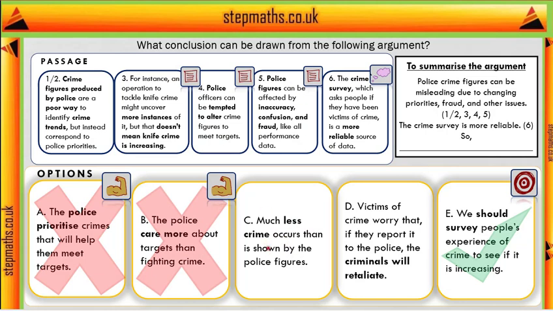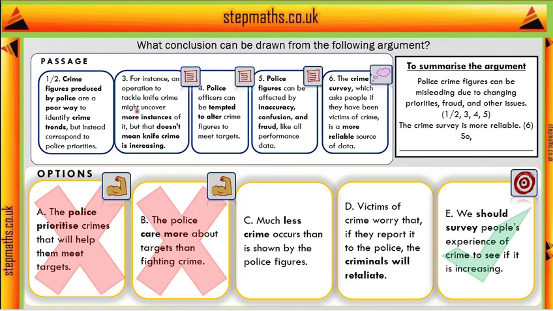And C says that much less crime occurs than is shown by the police figures. Does that follow from what's been said? Well, the writer says the police figures are likely to be inaccurate, but they could be showing more crime than actually occurs, or they could be showing less crime than actually occurs. And based on what they've said, we don't really know which it's going to be.